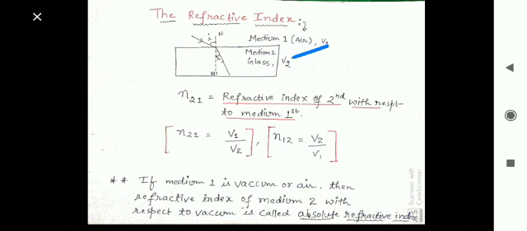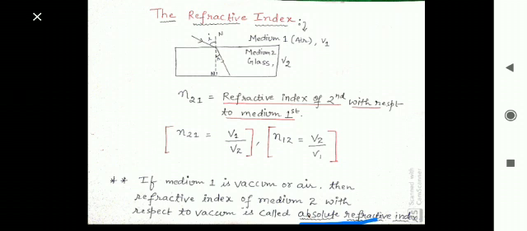So if we are going to find the refractive index of any medium, it can be glass, diamond, or kerosene, any medium, but medium 1 will be vacuum or air. In that case, the refractive index of the second medium is called absolute refractive index.